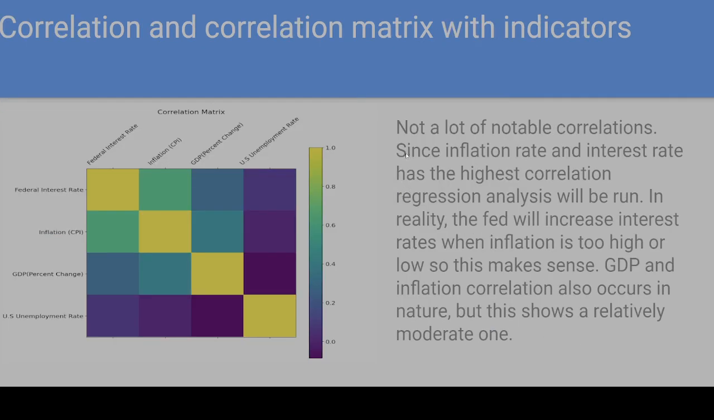Now we have correlations. Not a lot of notable correlations, since inflation rate and interest rate have the highest correlation. So as with correlation, regression analysis will be run. In reality, the Fed will increase interest rates when inflation is too high or low, so this makes sense. GDP and inflation correlation also occurs in nature, but this shows a relatively moderate one.